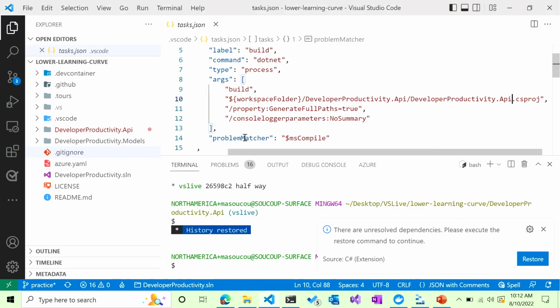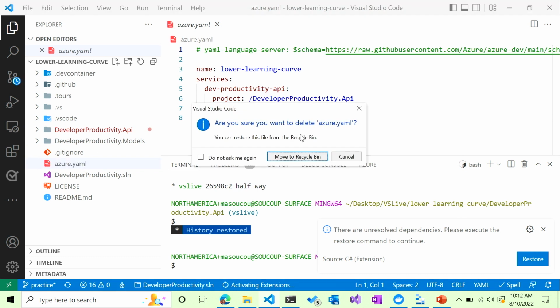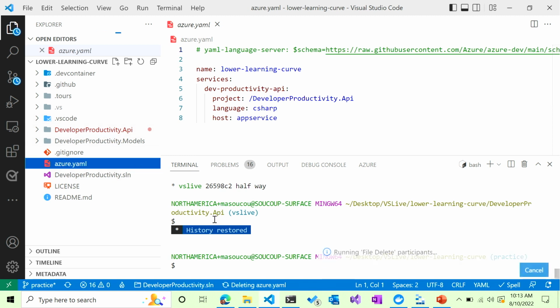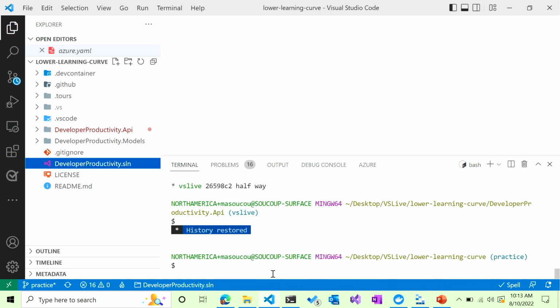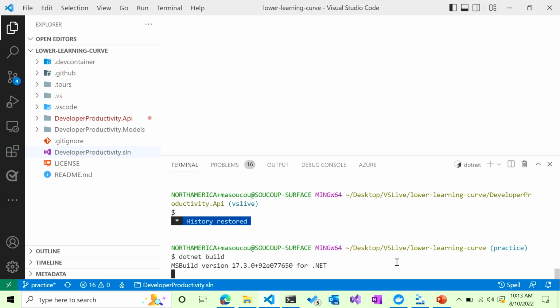How about we go in here then to do that? All right, so I'm just setting up for it. All right, I just want to make sure I can build it.